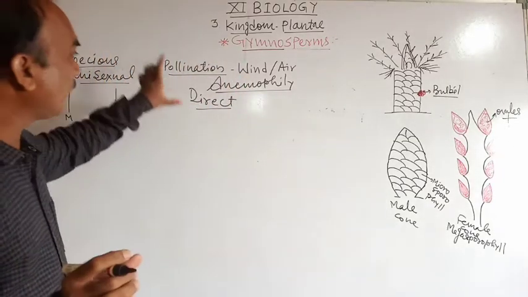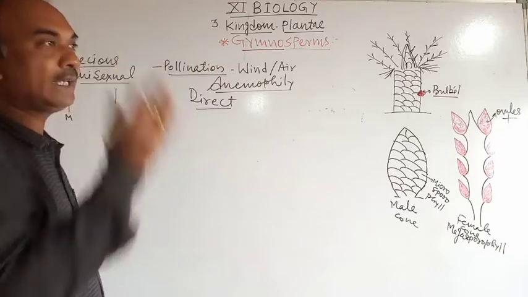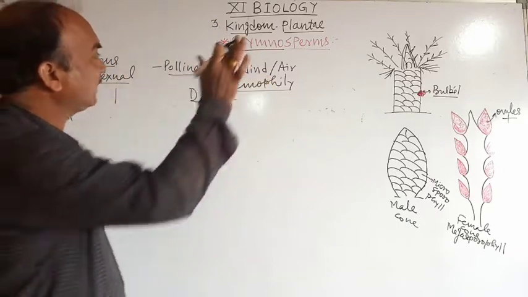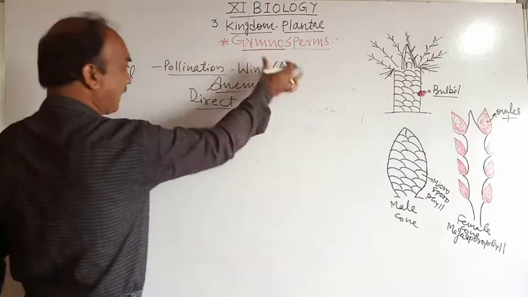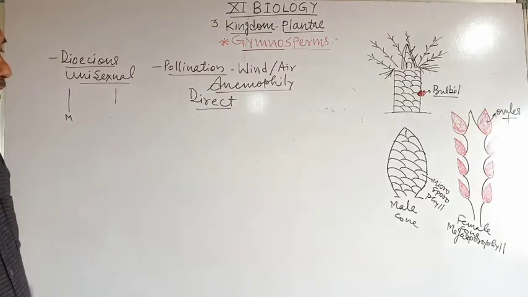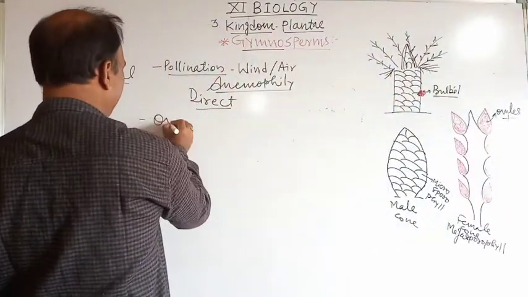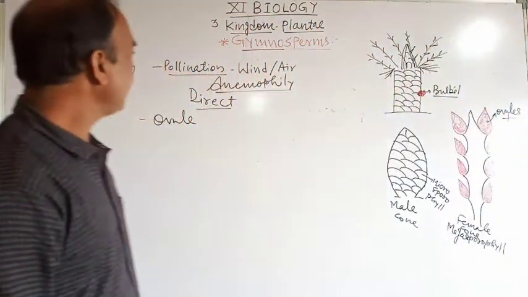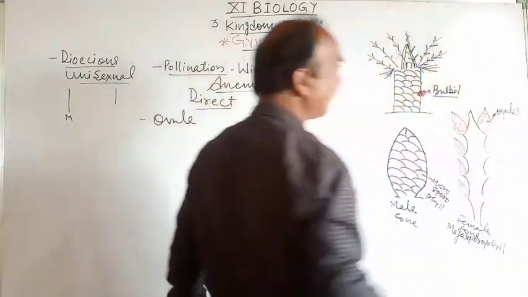Children, when pollen grains go onto the anther, what do we call it? Pollination. And in gymnosperms the process of pollination takes place with the help of wind, which is called anemophily. In anemophily, philia means pollination-loving and anemos means wind or air. In gymnosperms the process of pollination is direct pollination. Here, look, this is the ovule. The microspores are directly deposited on the ovule.